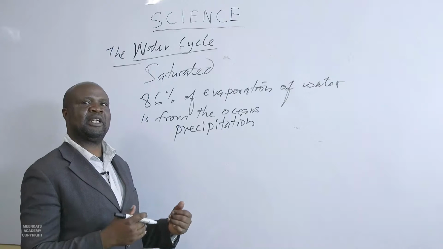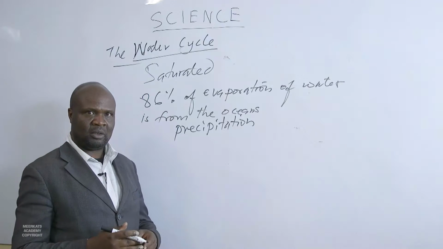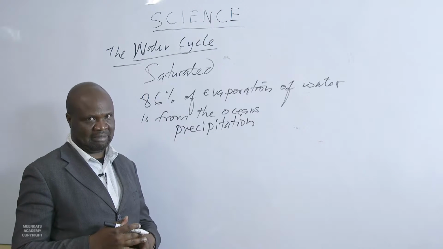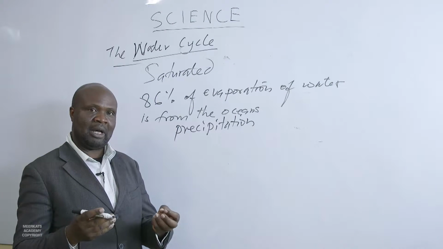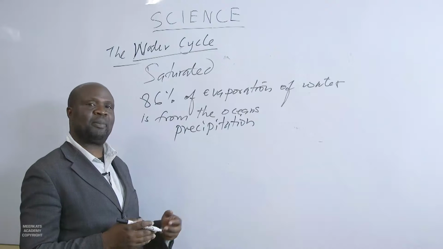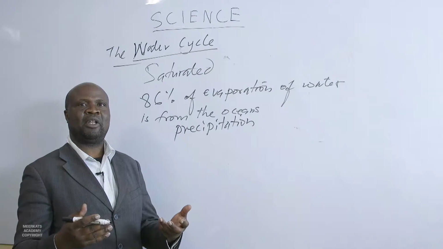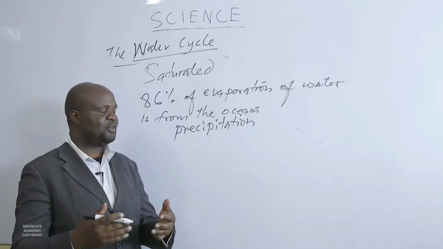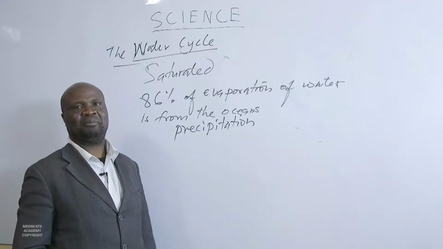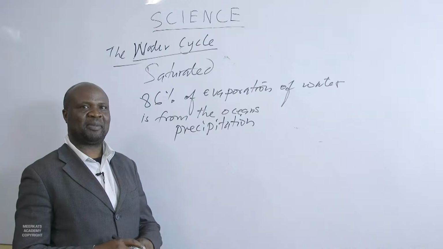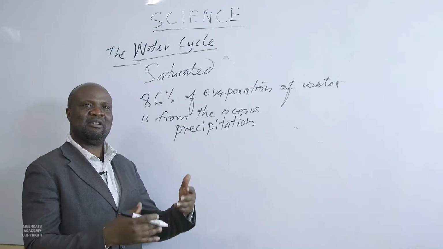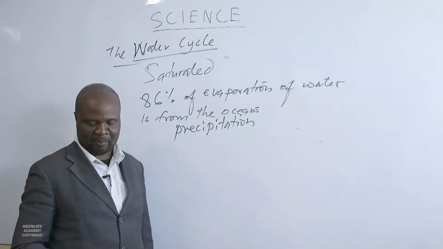We can have precipitation in terms of rain, droplets of water, and we call it rain, or ice, or we can have those small hailstones. It is still precipitation, or snow. The water can come back from atmosphere to Earth in the form of a snow. You wake up, you find the whole environment snow. That's precipitation. The precipitation, water can come down in different forms.